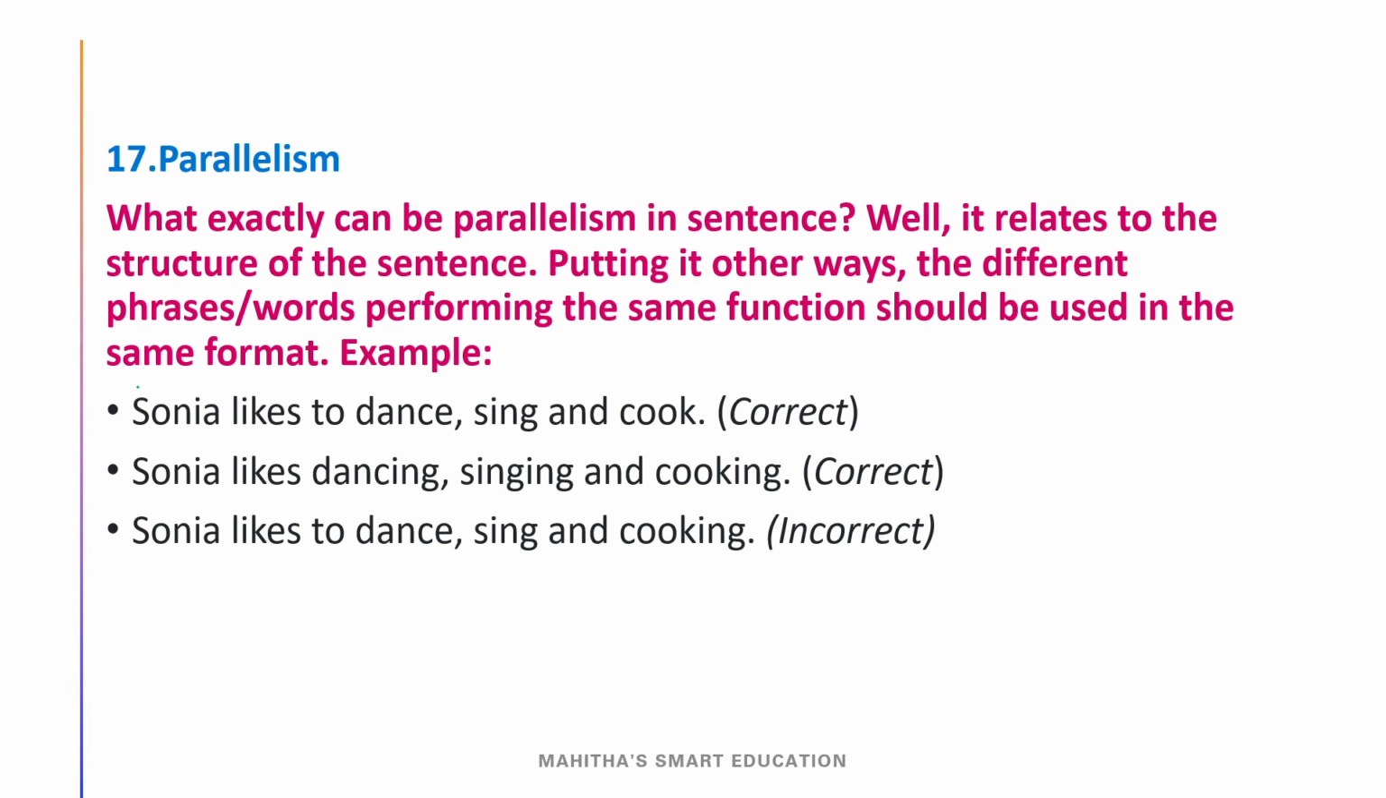For example, Sonia likes to dance, sing, and cook. It is correct because we have used the same kind of words. That is parallelism. If we say Sonia likes dancing, singing, and cooking, here also it is correct because all the words are in the ing form, right? But if we say Sonia likes to dance, sing, and cooking, it is wrong because we have to use all the words in the same format. This is what parallelism means.